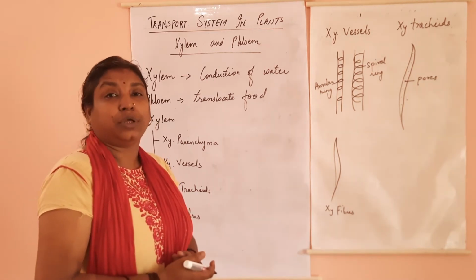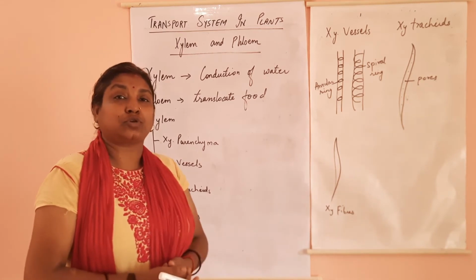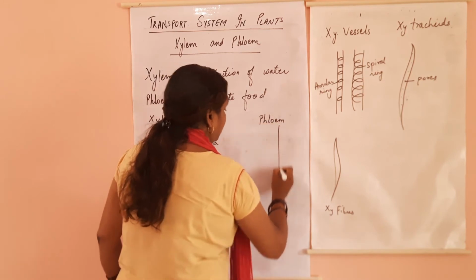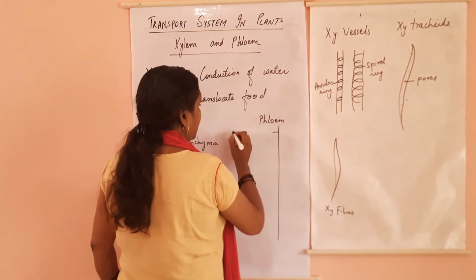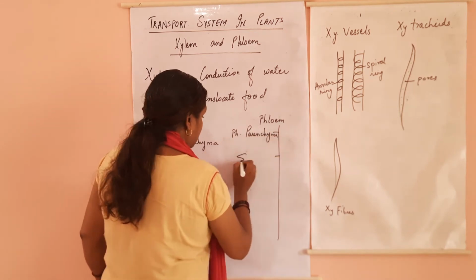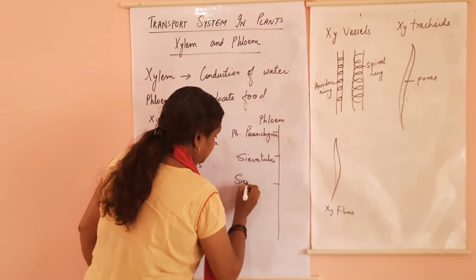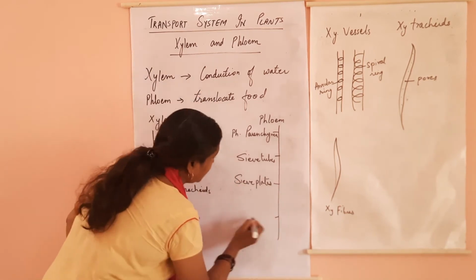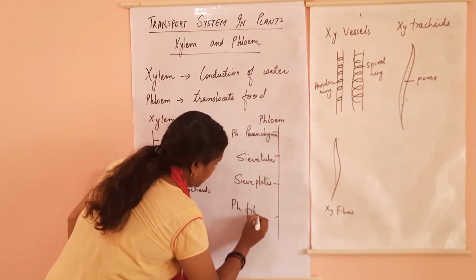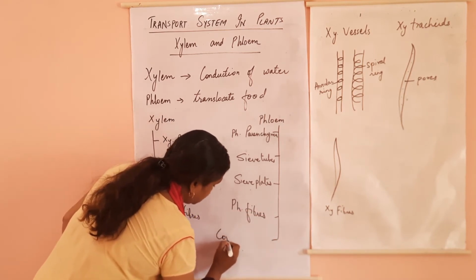Now coming to phloem, just like xylem vessels, they are also made up of different types of cells. So phloem, again I have phloem parenchyma, sieve tubes, sieve plates and phloem fibers. Last is your companion cells.